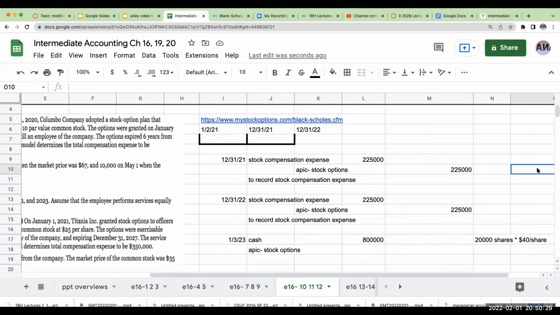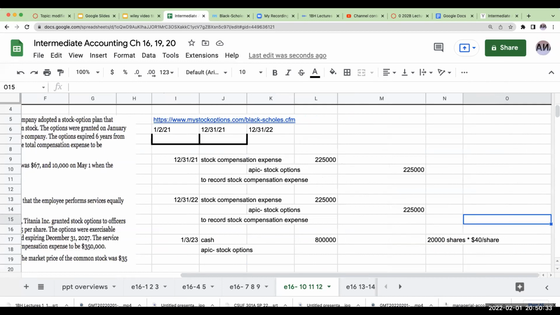What we're going to record over here is the total amount of additional paid-in capital, which is 450,000. I'm going to multiply this 450 by 20,000 shares over 30,000 shares. So the total amount of additional paid-in capital that relates to these stock options is going to be 300,000.